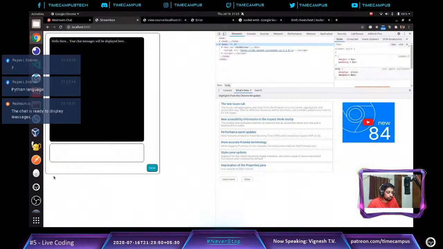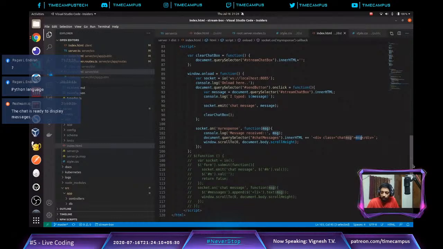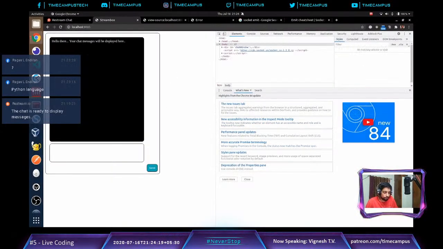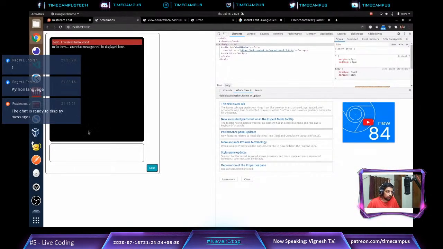It's not Python, it's Node.js, HTML, CSS and JavaScript. So we have message. This is my second message. Okay, there is an issue here. It just keeps sending me the word message, and that's because I have a text here. So what we have to do rather is print the value of the variable. Okay, hello, I received hello world. How are you? So it says hello, I received, how are you?